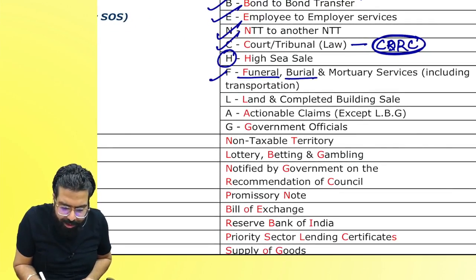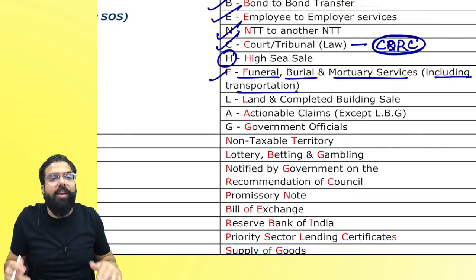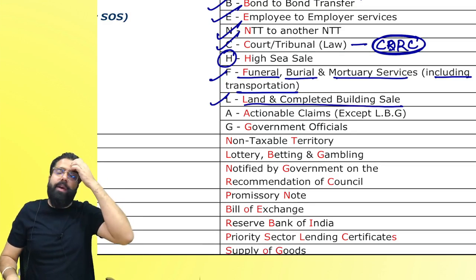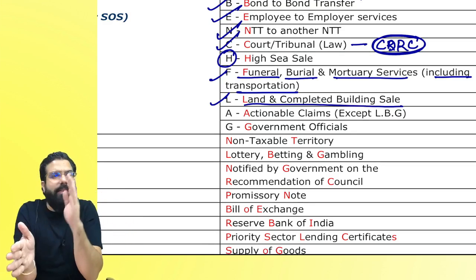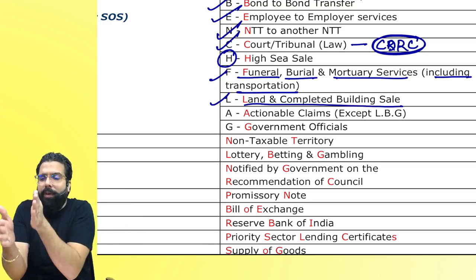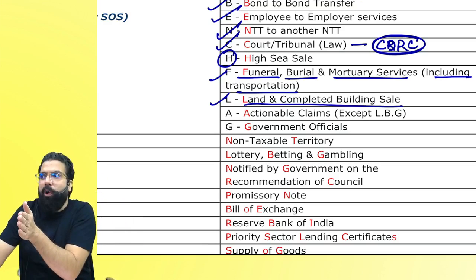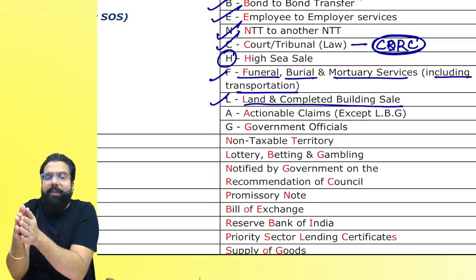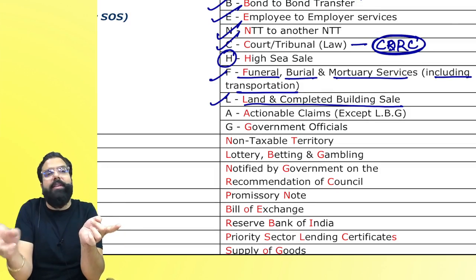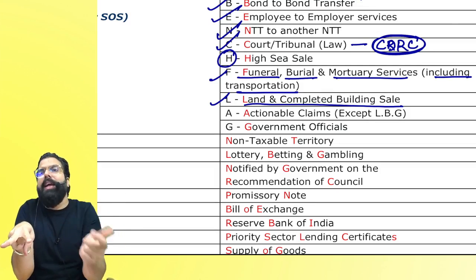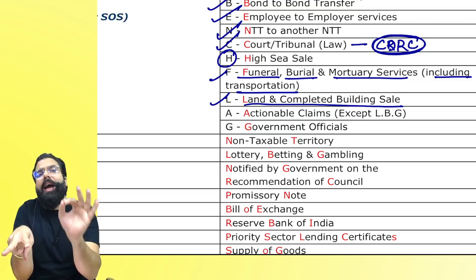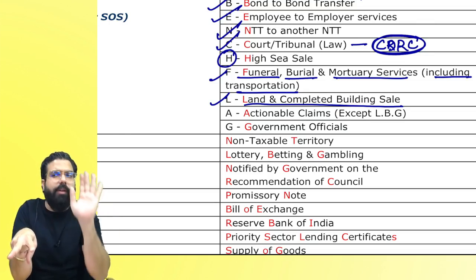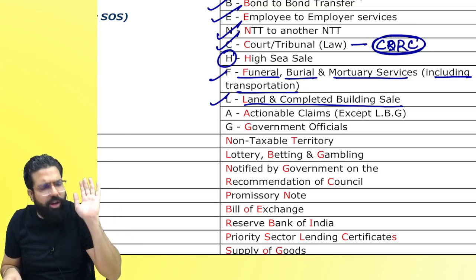F for funeral, burial, mortuary service including transportation of the deceased. Then we had L for land and sale of completed building. Everyone listen to me very carefully. There is the completion certificate or first occupancy, whichever is earlier. If even 1 rupee is received before, then the entire contract becomes what? Construction, and it is supply of service. But if the entire consideration is received after the completion certificate or first occupancy, whichever is earlier, then it is sale of completed building, and on that GST will not come. Stamp duty will come, GST will not come because it is neither supply of goods nor supply of service.